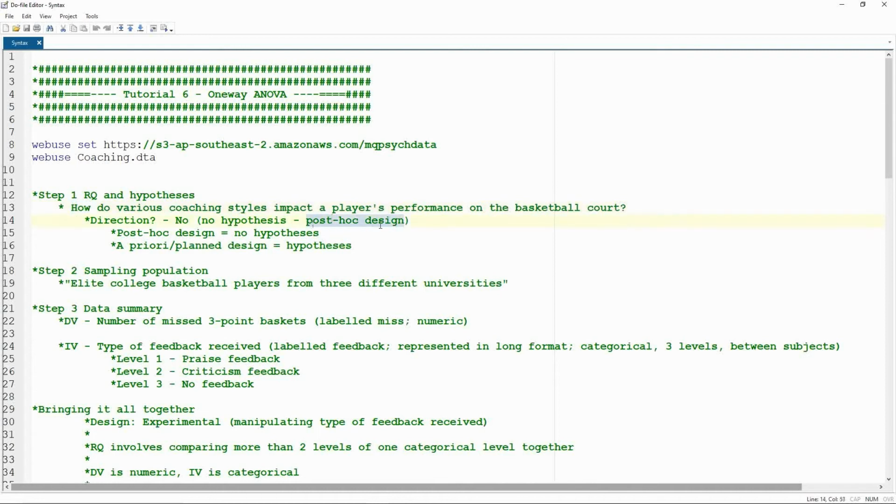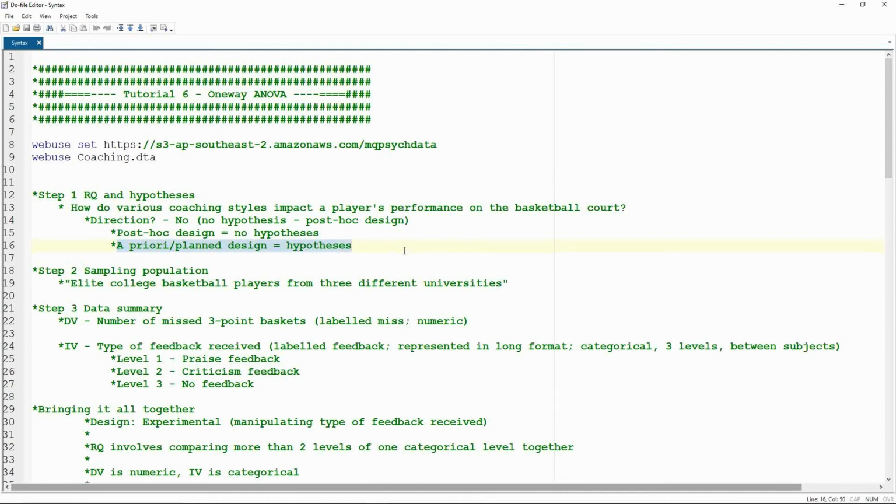What this means is we have what's called a post hoc design, or a design in which hypotheses will be derived after we've looked at the means. So, post hoc design, no hypotheses. This is absolutely crucial. It's really, really important to know that from the research question alone, we know if a design is post hoc, or if it's a priori, or sometimes that's called a planned design, and that's where we have hypotheses.